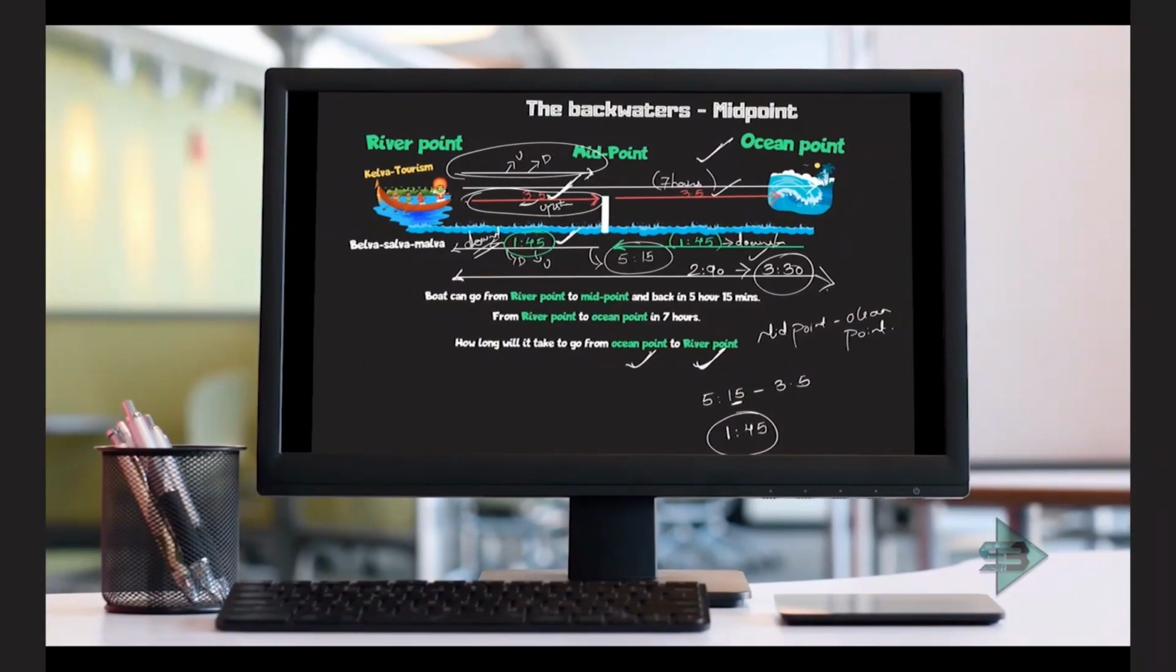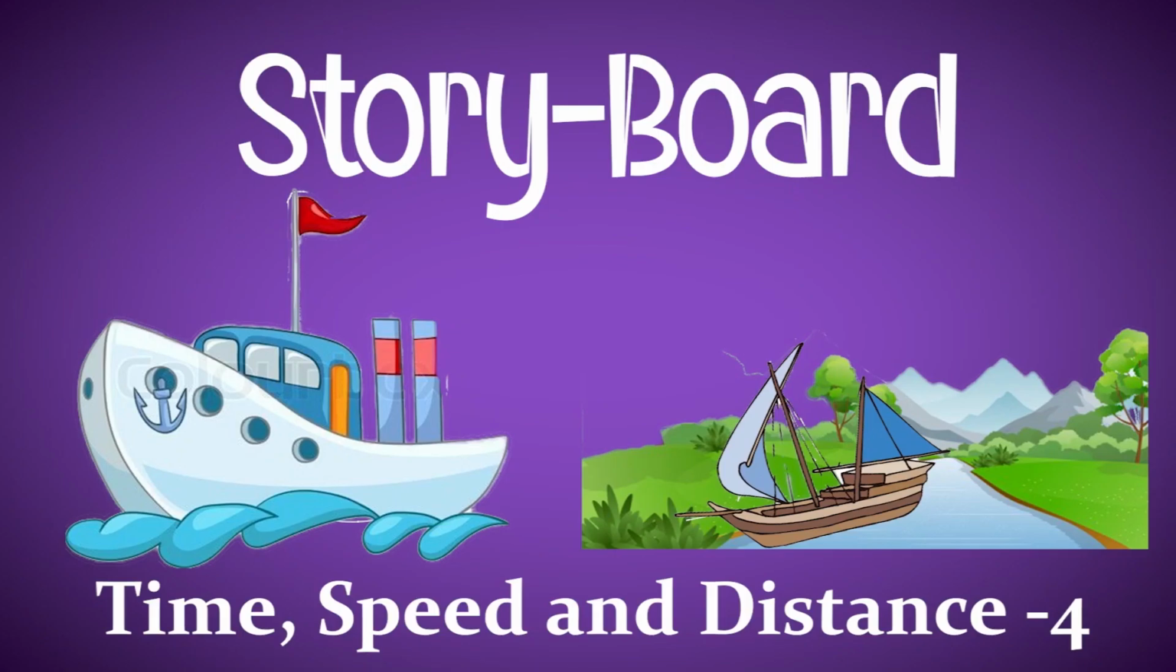So make sure you break the problem into parts. Once you break the problem into parts, the solution becomes easier.